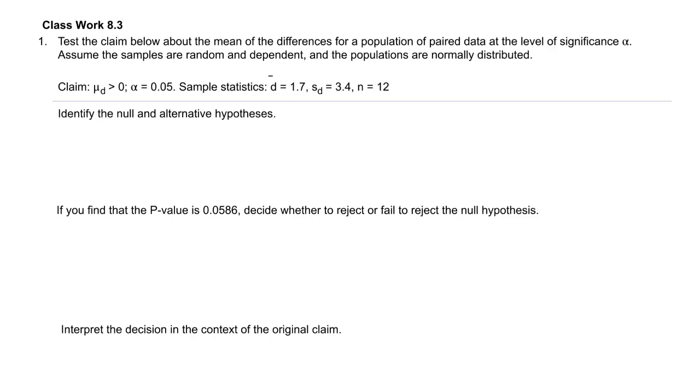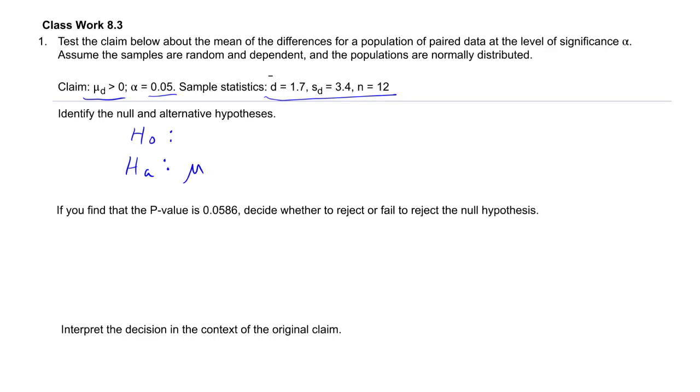All right, so we've been given a claim that the mean difference is greater than 0, the significance level, and some data about the sample statistics. Okay, so let's go and set up our hypothesis test. All right, so we were given that mu d is greater than 0.